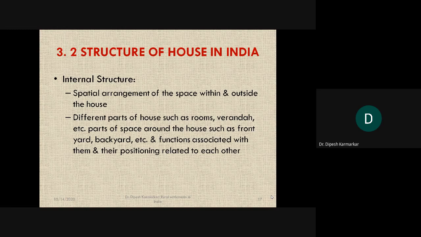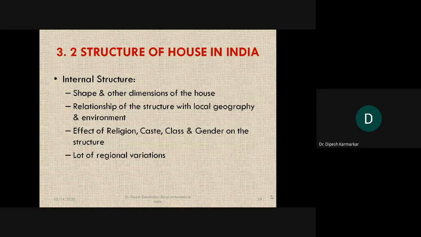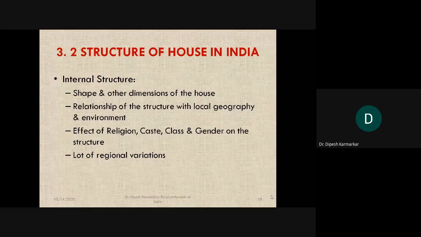Now a lot of factors decide this. What I was giving as an example earlier was our urban settlement, which is a completely different structure. What we are talking about here is mainly villages or rural settlements. Don't forget that. Internal structure also has something to do with the shape of the house.